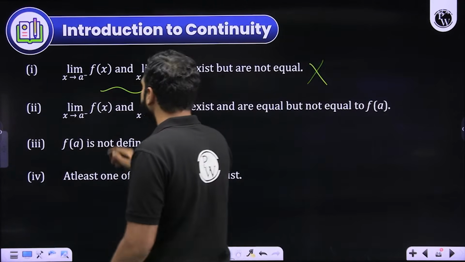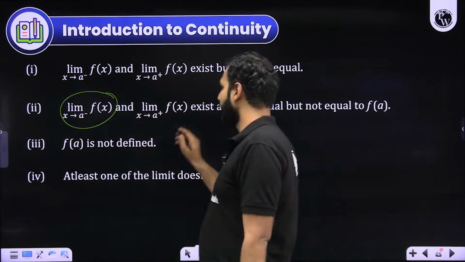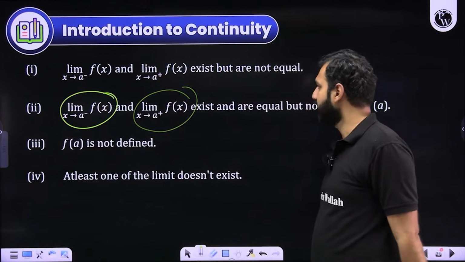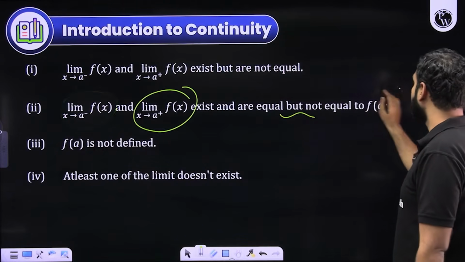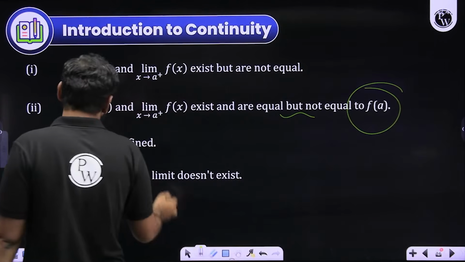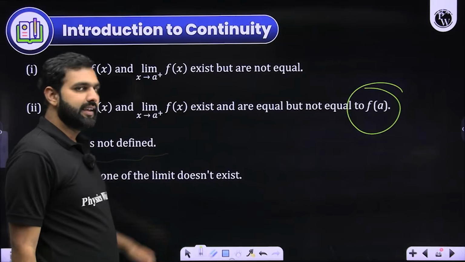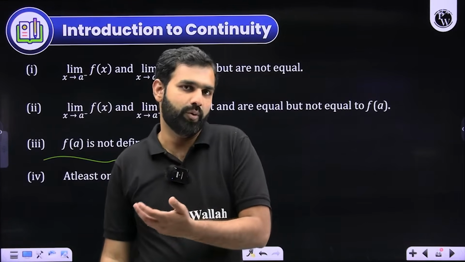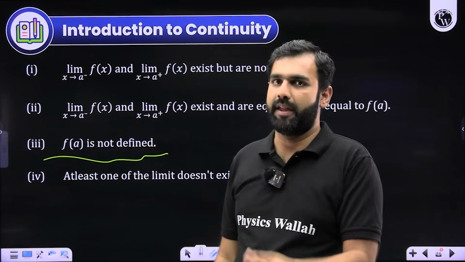Here, let's say the left hand limit at a of f of x and the right hand limit at a of f of x exist and are equal, but it is not equal to f of a. Then also it will be discontinuous. If f of a is not defined, let's say f of x from left hand side and from right hand side of a is defined, it exists.